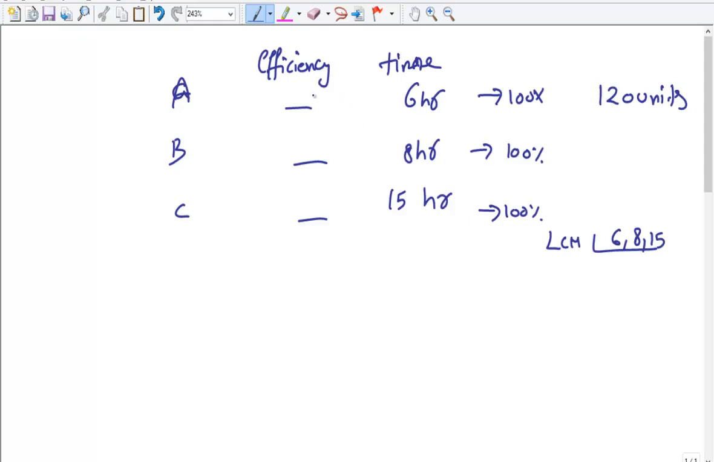Now the efficiency of A is 20 units, efficiency of B is 15 units, efficiency of C is 8 units. So we distribute the amount in the ratio of their efficiencies, that is 20 is to 15 is to 8. Now we can distribute the amount, that is 94.60, in the ratio 20 is to 15 is to 8. We can do it quite easily. So whenever we come to know that individuals finish 100% of the work, then the total work in terms of the number of units is simply the LCM of the time taken to finish 100% of work.